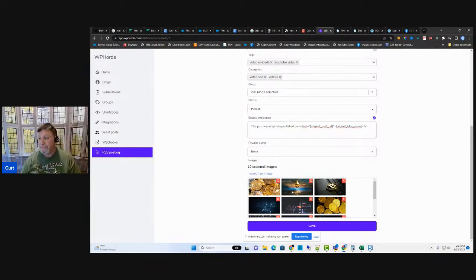Now, here's the thing. Will it duplicate the media if it posts again? Yes, it is, because with WordPress, we have no way of searching and finding images inside of your WordPress. So it's just going to say post here, post here, post here. Now, you can also not include a single image. That is totally fine as well. Totally up to you. So click save, you're done. That is it. About every hour, it goes out, searches the RSS feed. If there's something new, it'll create the post.